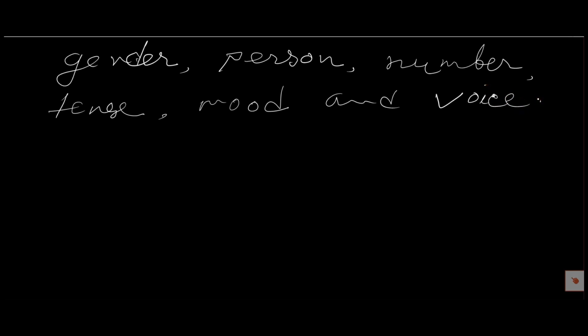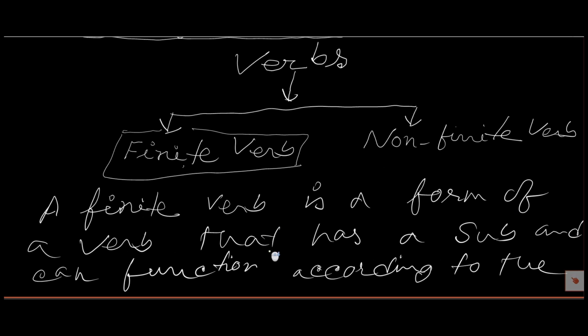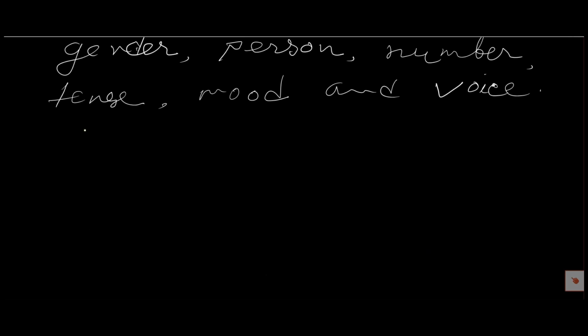So this is the definition of a finite verb. A finite verb is a form of a verb that has a subject and can function according to the gender, person, number, tense, mood and voice.